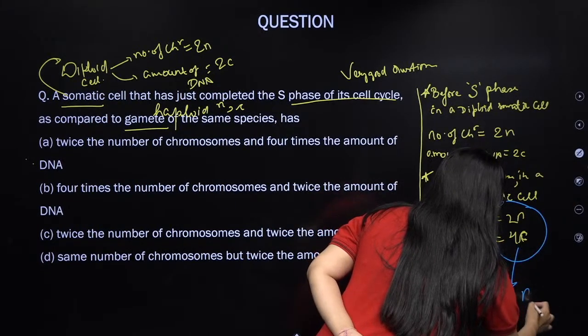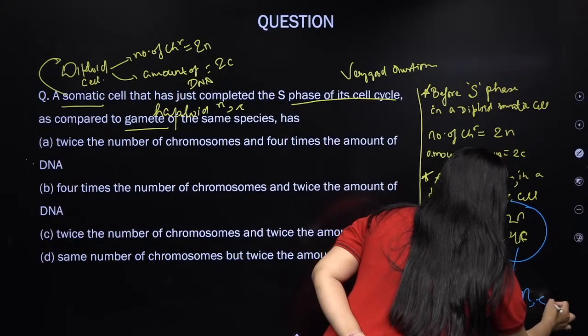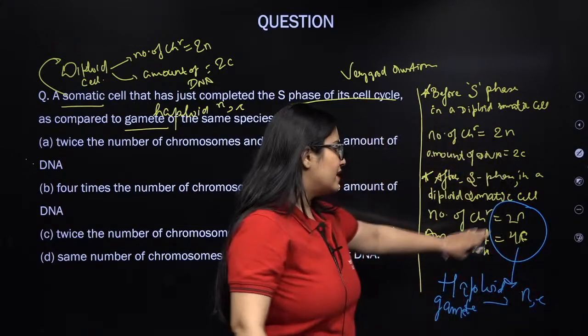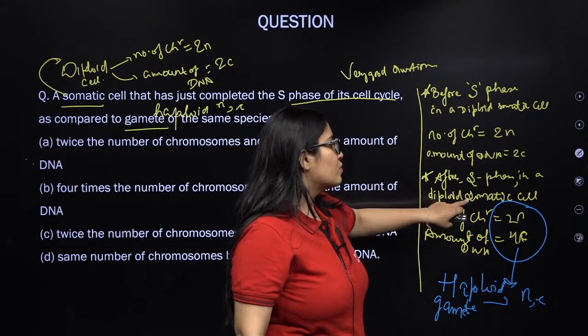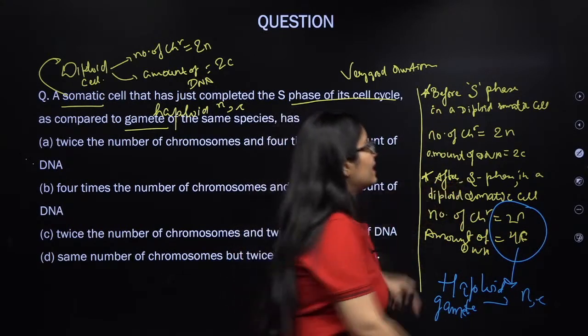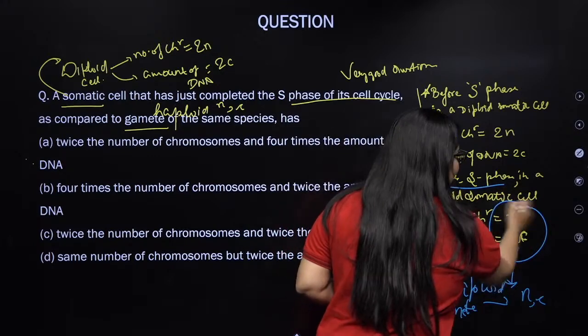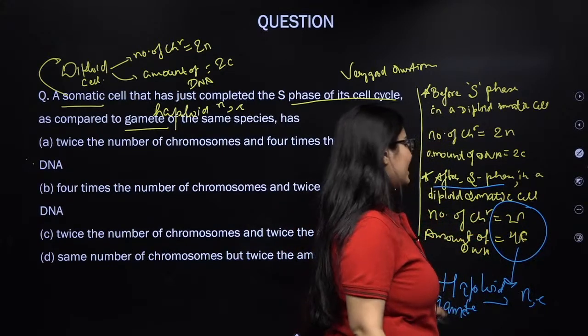Number of chromosome n and amount of DNA will be C. Now compare this situation of this diploid somatic cell which has completed S phase with the haploid gamete cell.